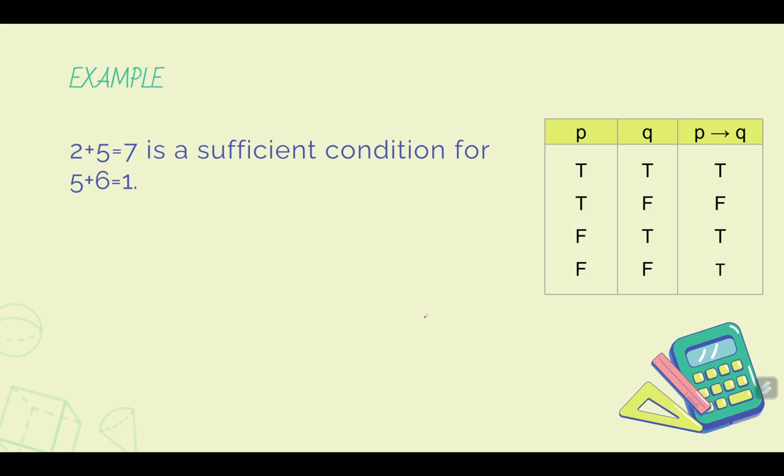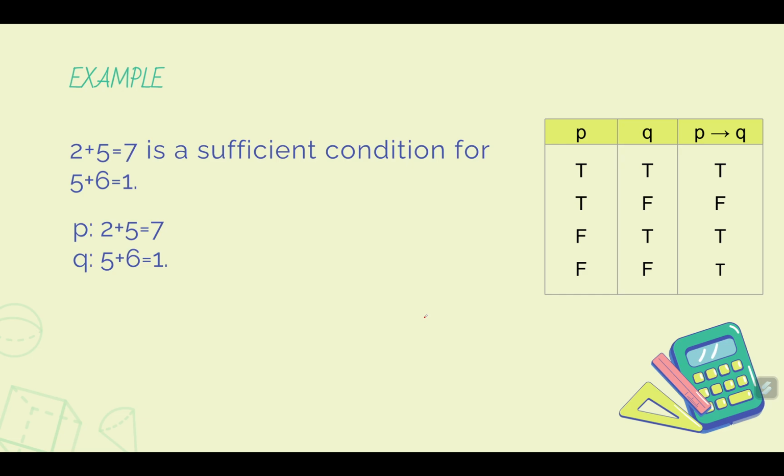Another example. 2 plus 5 equal to 7 is a sufficient condition for the statement that 5 plus 6 is equal to 1. Okay? So, it's a sufficient condition. That means that 2 plus 5 is equal to 7 implies 5 plus 6 is equal to 1. So, first, we determine the statements P and Q. 2 plus 5 equal to 7 is the statement P, and Q is the statement that 5 plus 6 is equal to 1. Now, we evaluate each statement.